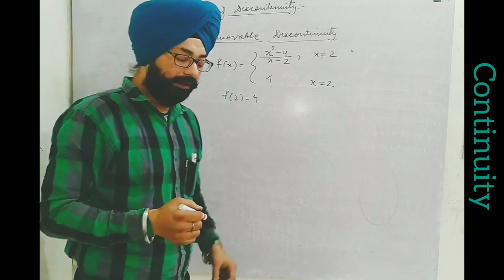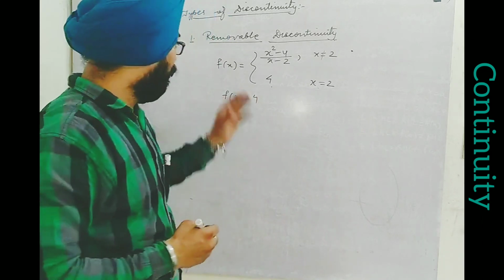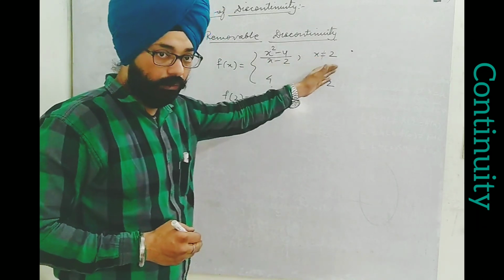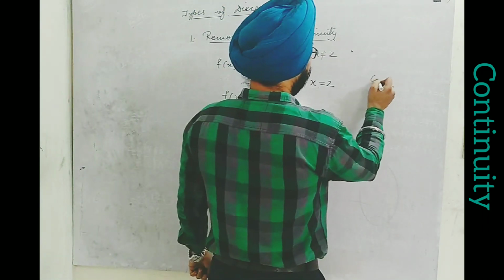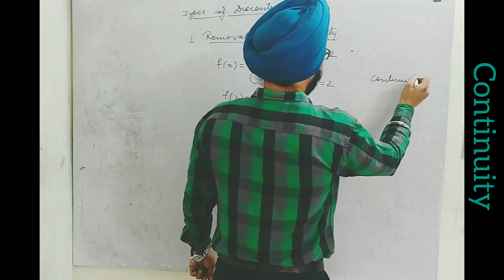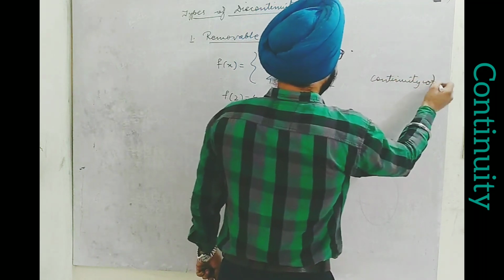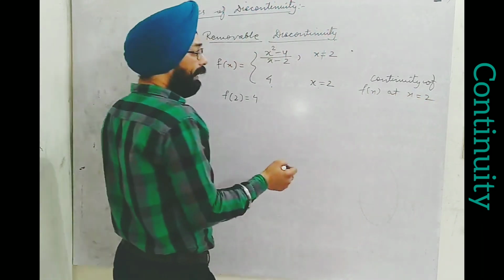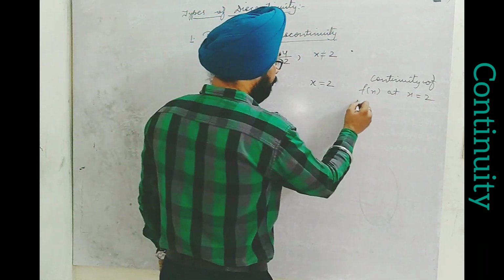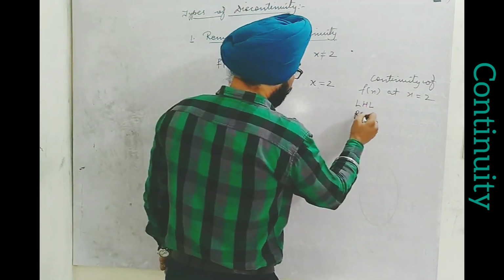Now if I say that we need to check the continuity of function f(x) at x equal to 2, in that case we need to check LHS and RHS.